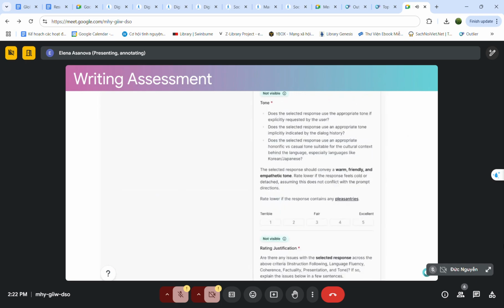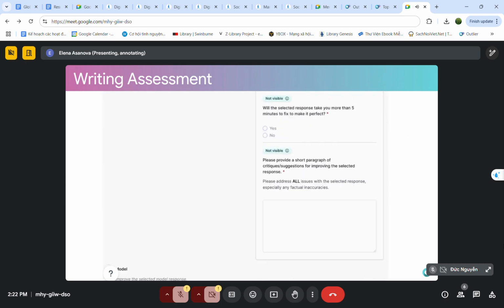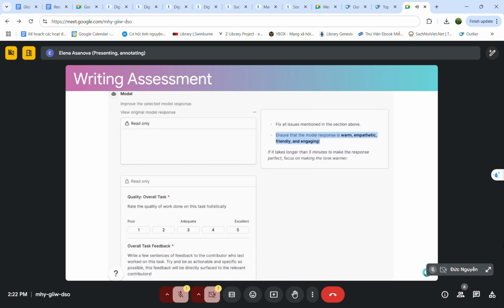In some cases, you may be asked to rewrite responses. The focus here is on adjusting the tone to be more engaging and empathetic, as highlighted in our instructions. So you have to keep the tone warm but avoid unnecessary pleasantries.